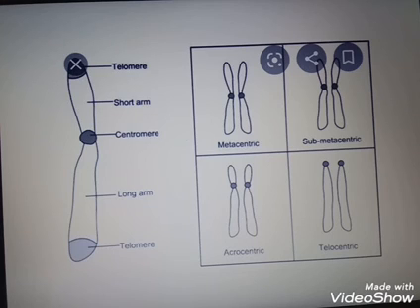Metacentric, centromere position in the center. Submetacentric, it deviates from the center slightly. Acrocentric means we can clearly see the short arm and the long arm, and the position of the centromere will be changed. Then telocentric, the centromere position is at the terminal position. That means the tip position. Okay, clear to us?